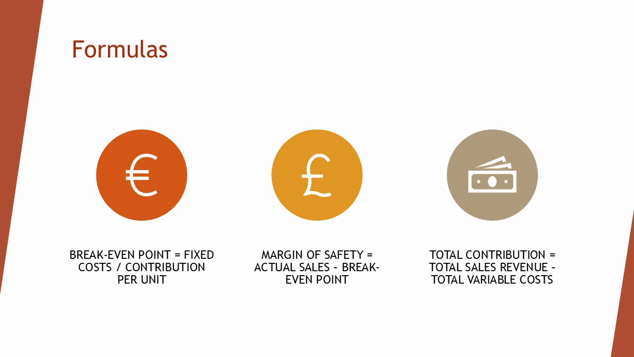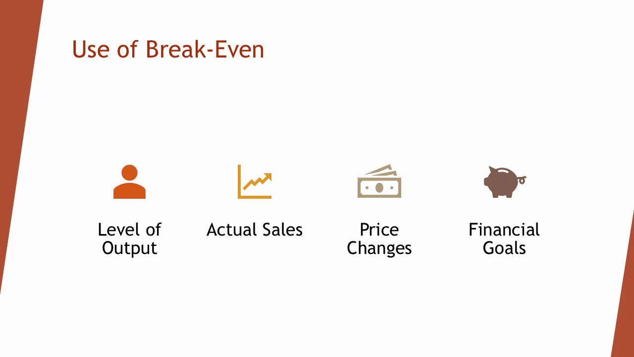The benefits of contribution per unit are that it helps businesses assess product profitability and make pricing decisions, while its limitations are that it ignores fixed costs and assumes all units are sold. A break-even analysis can be used for planning by identifying the level of output needed to cover costs, for monitoring by comparing actual sales with break-even sales, for control by highlighting cost or price changes that affect profit, and for target setting by establishing clear financial goals for the business.